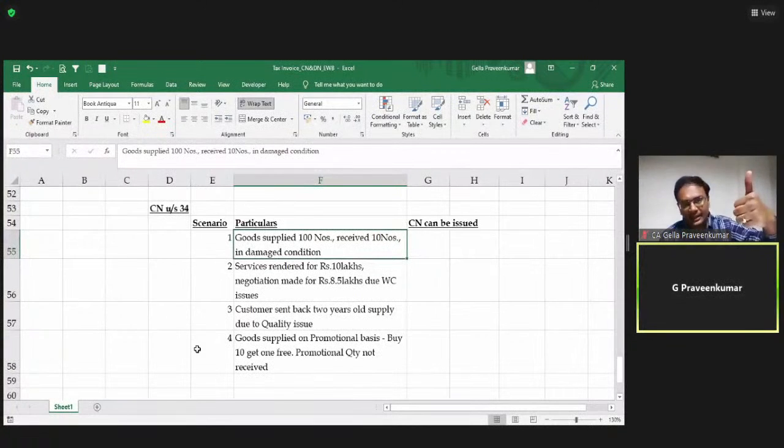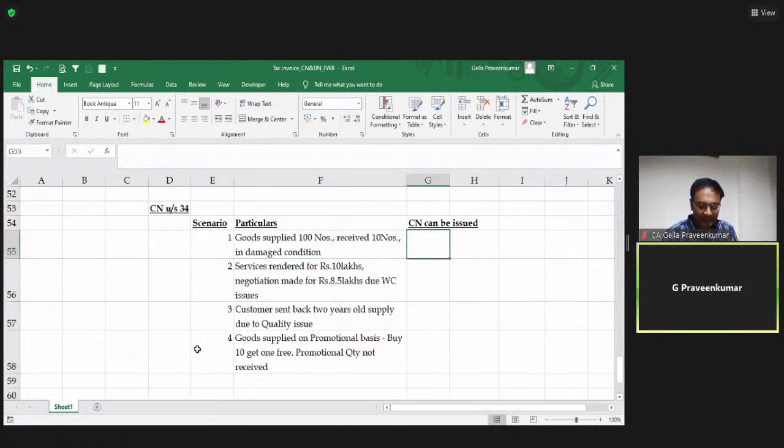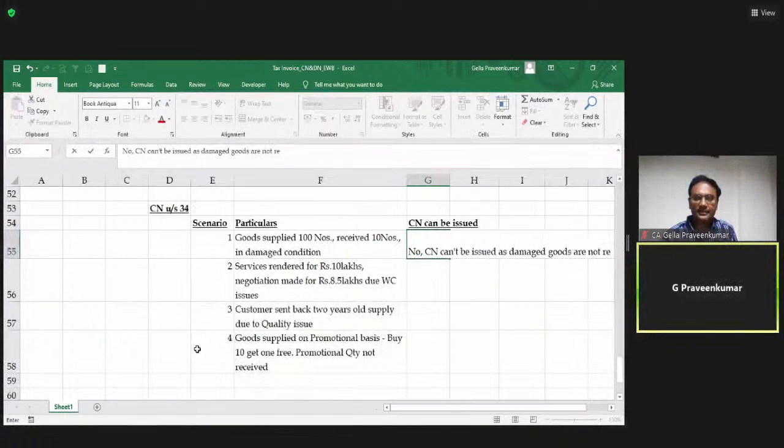Yes or no? One, there is no taxable value or tax charged higher. Second, goods supplied are returned. Here it is just reporting of information; the goods are not returned by the customer. Third, there should be deficiency. So there is no deficiency. So here, a credit note cannot be issued, as the damaged goods are not returned back to the supplier.